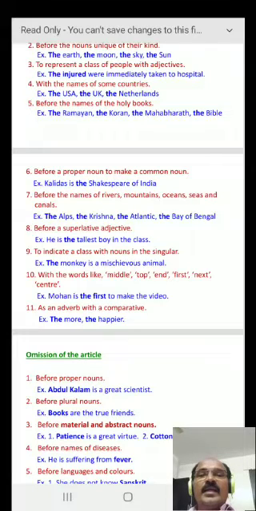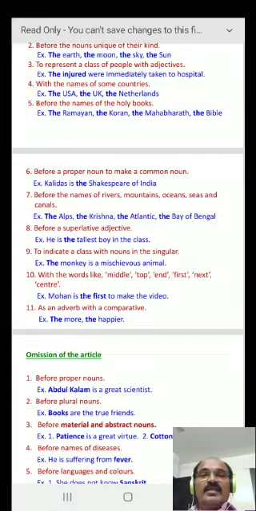9. And to indicate a class with nouns in the singular. For example, the monkey is a mischievous animal. The monkey here represents the total class. All monkeys are mischievous. 10. With the words like middle, top, end, first, next, center. Before these words, the is used. For example, Mohan is the first to make the video.